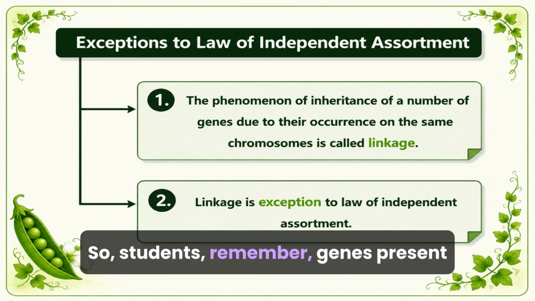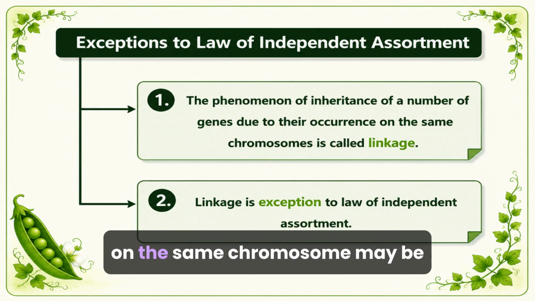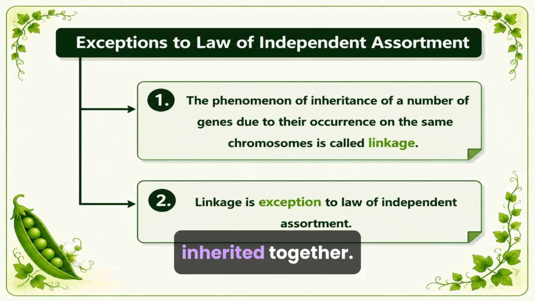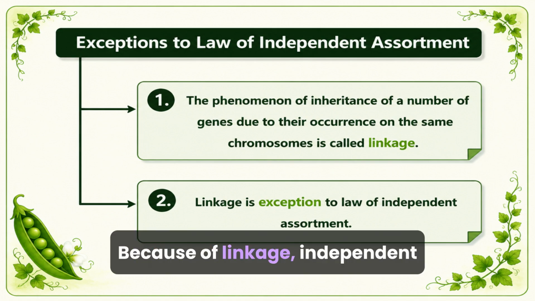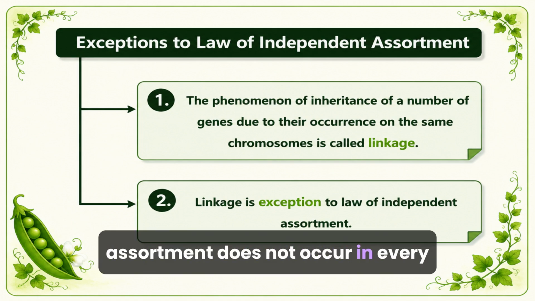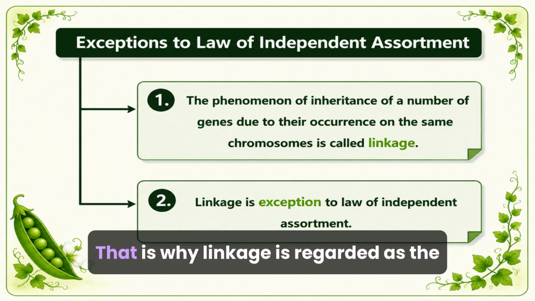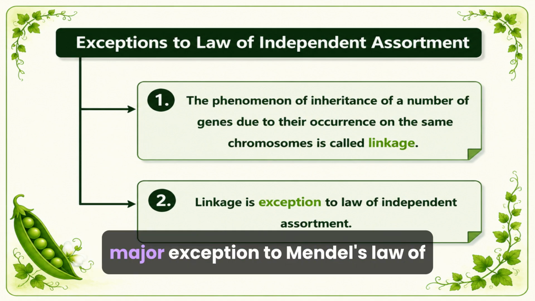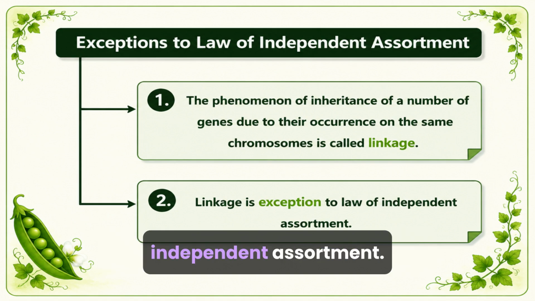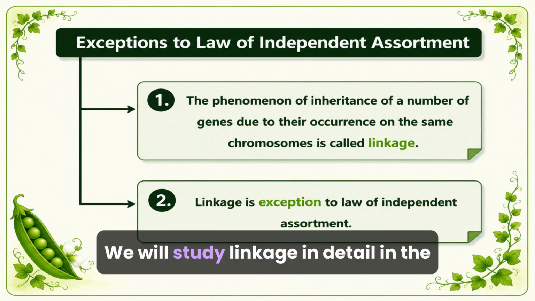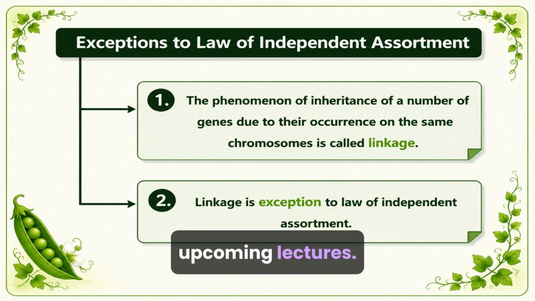So, students, remember, genes present on the same chromosome may be inherited together. This is called linkage. Because of linkage, independent assortment does not occur in every situation. That is why linkage is regarded as the major exception to Mendel's law of independent assortment. We will study linkage in detail in the upcoming lectures.